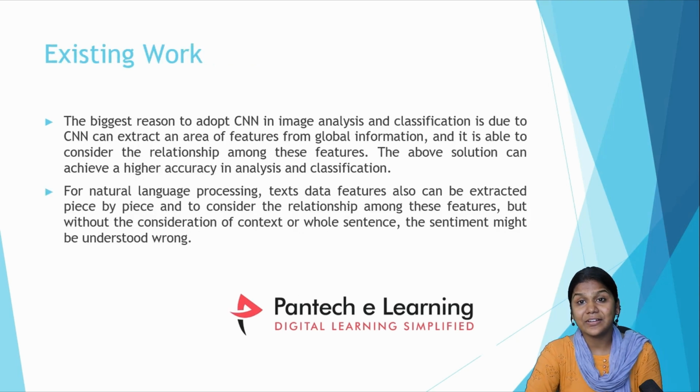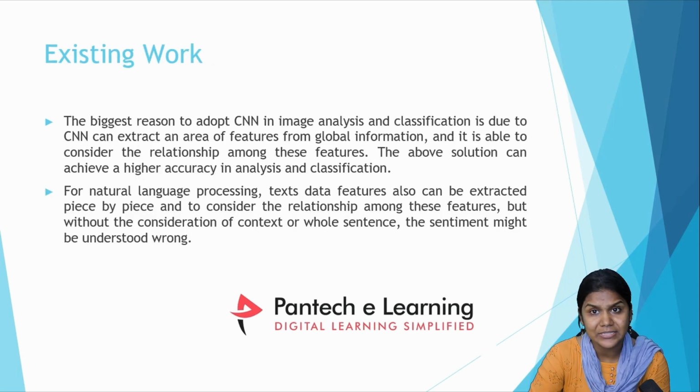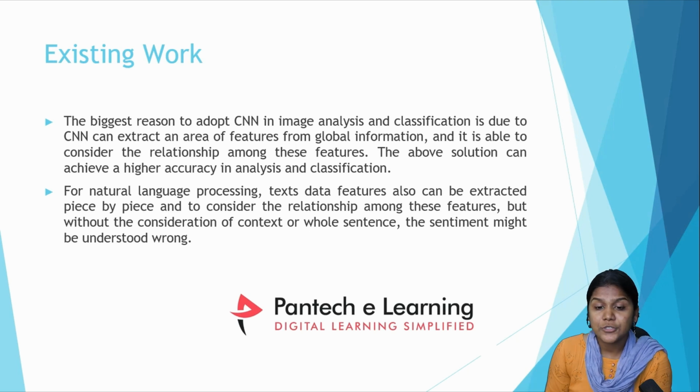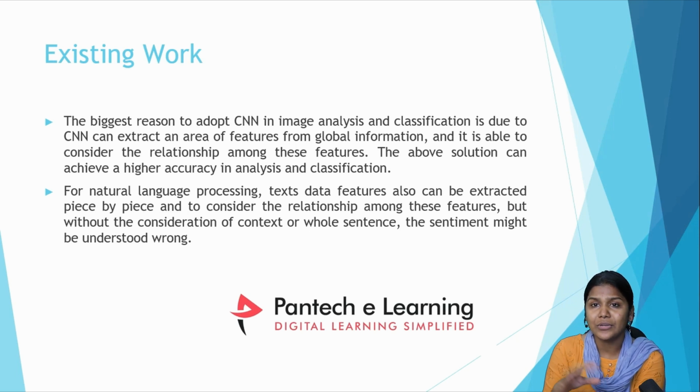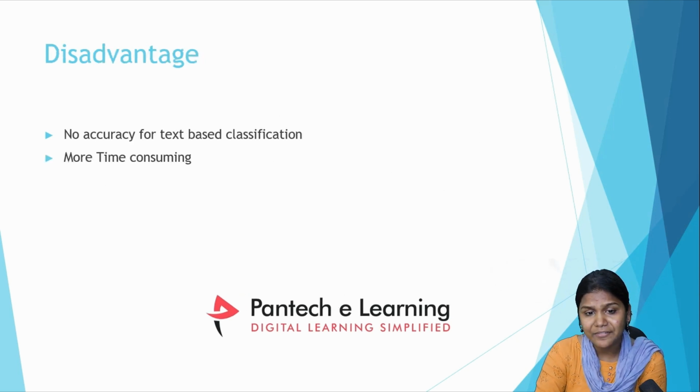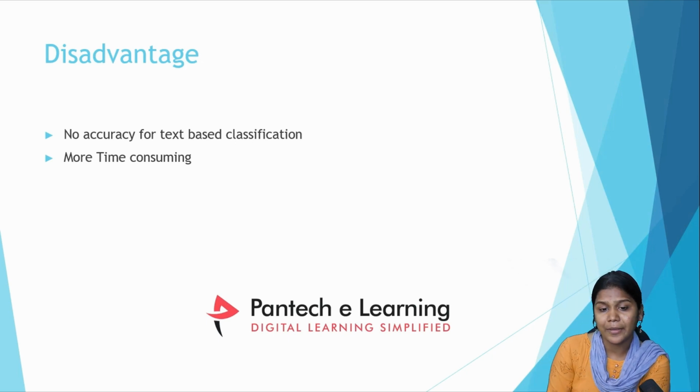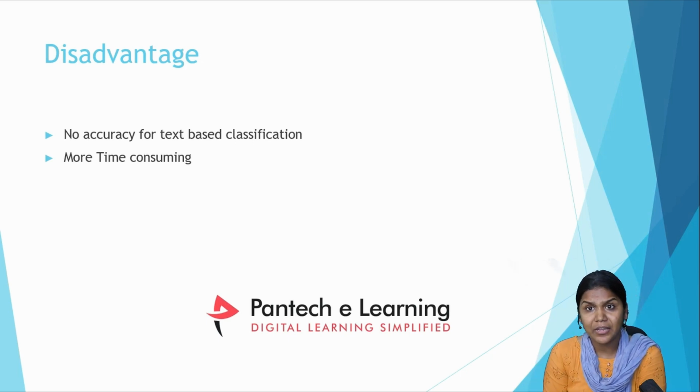In the existing system, neural networks have already been implemented. The biggest reason to adopt CNN in image analysis and classification is due to CNN. So neural networks have already been implemented, but a few disadvantages were found. That's why we are moving on to the proposed system. What are the disadvantages? These are common, right? There is no accuracy level, and time consumption is more.